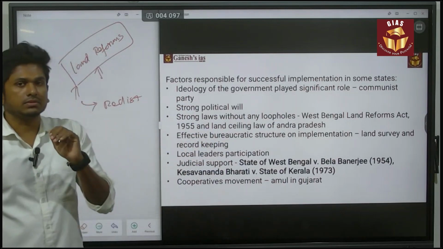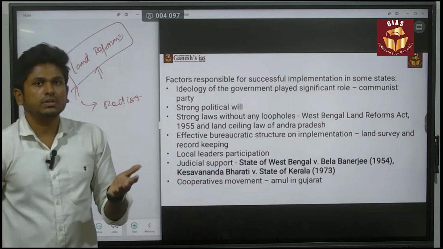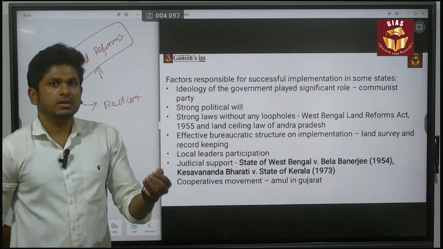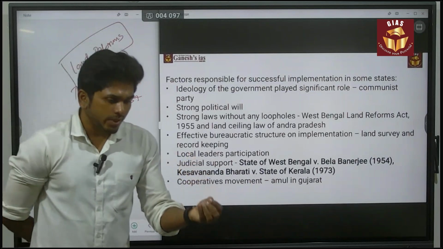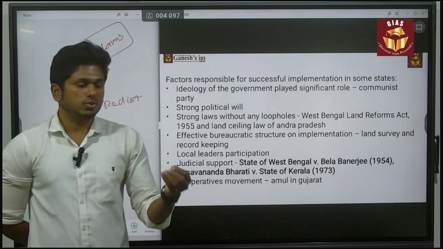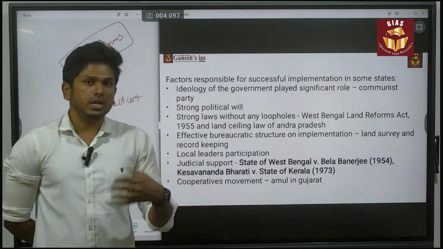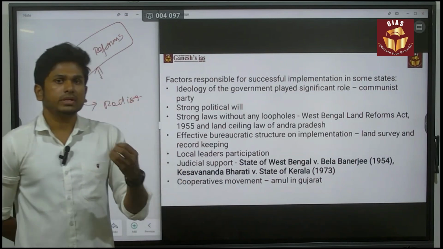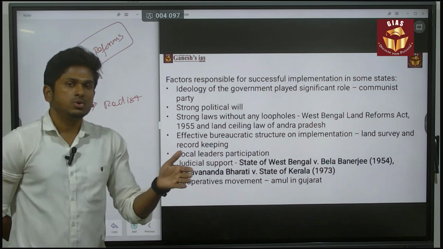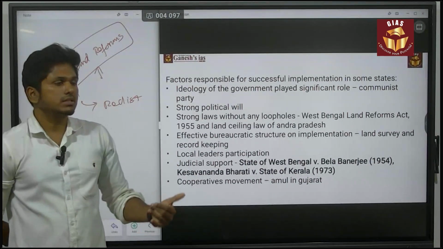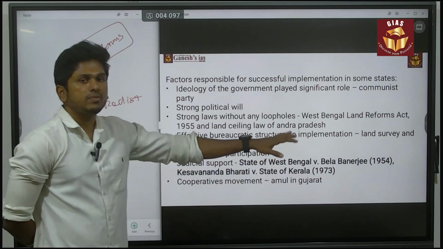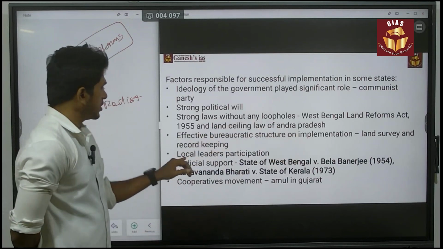When it comes to Tamil Nadu, first of all they went with a land survey, and based on that they got a lot of data. For example, if in a village the zamindar held around 50 hectares of land, to implement land reform you first need data about the land holdings of every person. So a land survey is the first thing to do for land reform. That was done by only some states. In that way, it is the effective bureaucratic structure on implementation, which was done by the Tamil Nadu government.